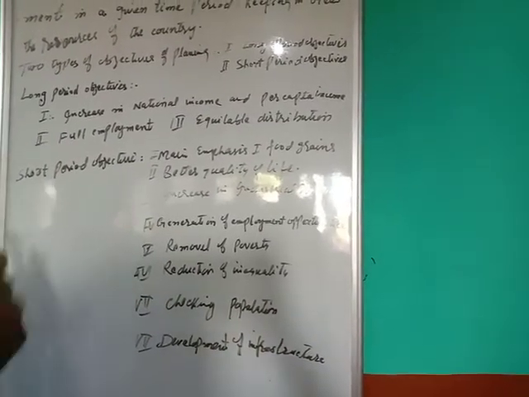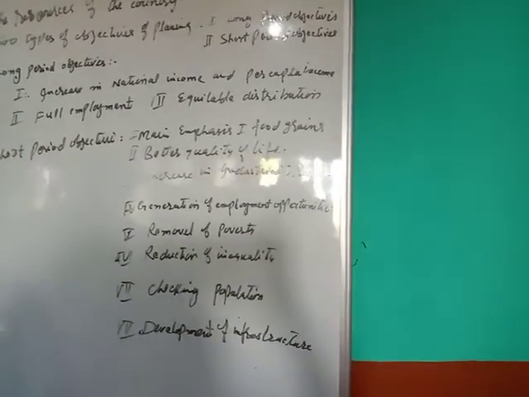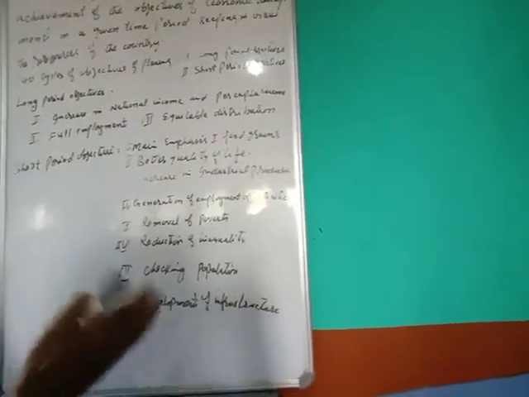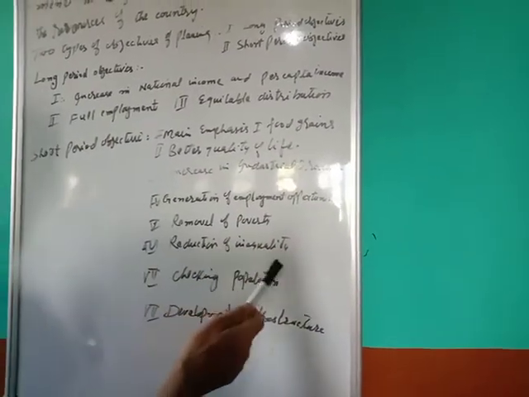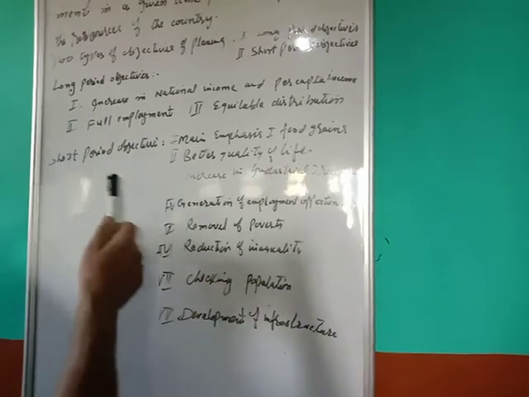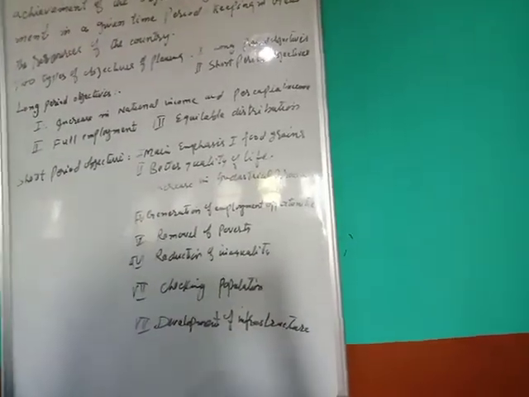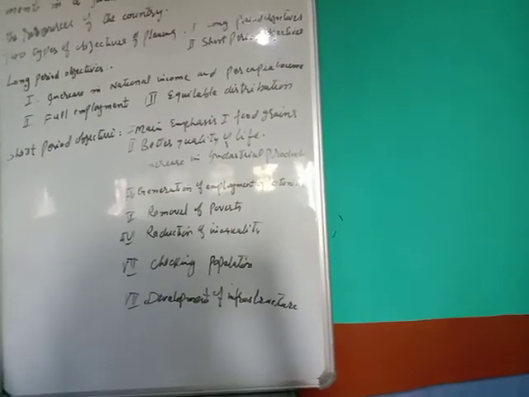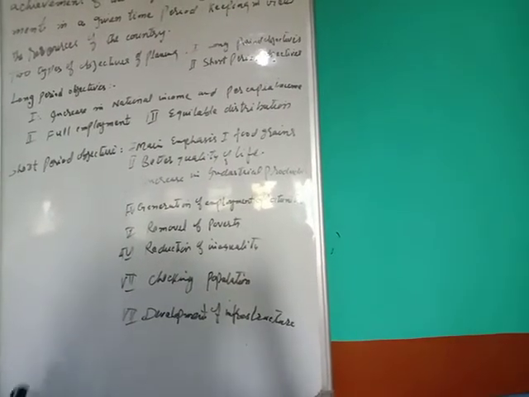The objective of this plan is to remove poverty among the people, because poverty is such a disease which paralyzes the whole country. Number six, reduction of inequality. It is the objective of our plans to reduce the distance between the poor and the rich.